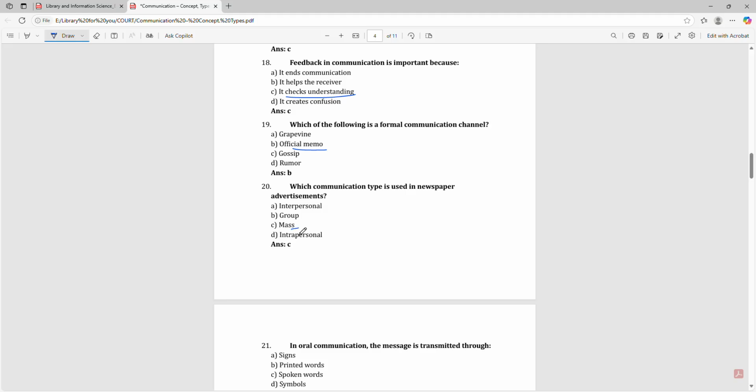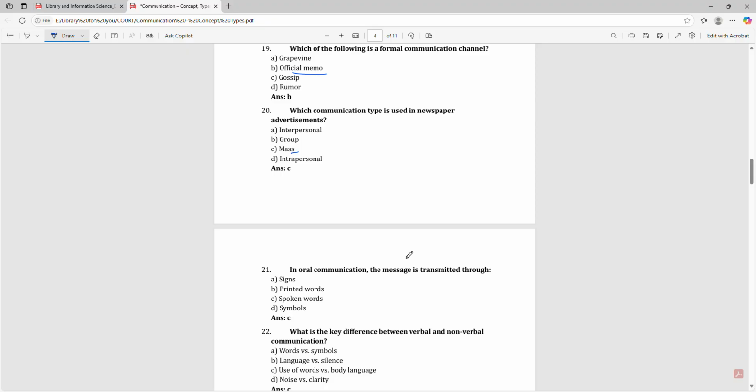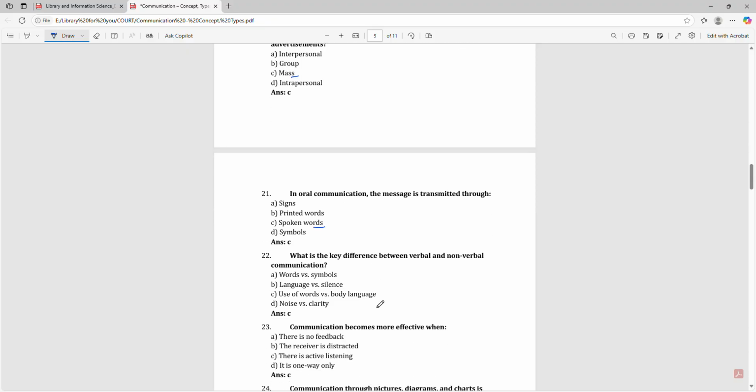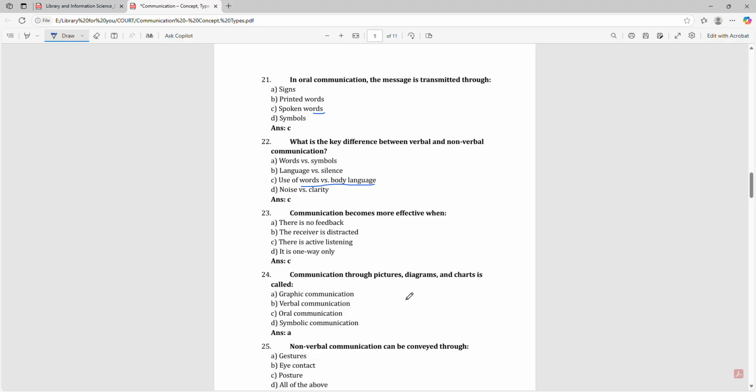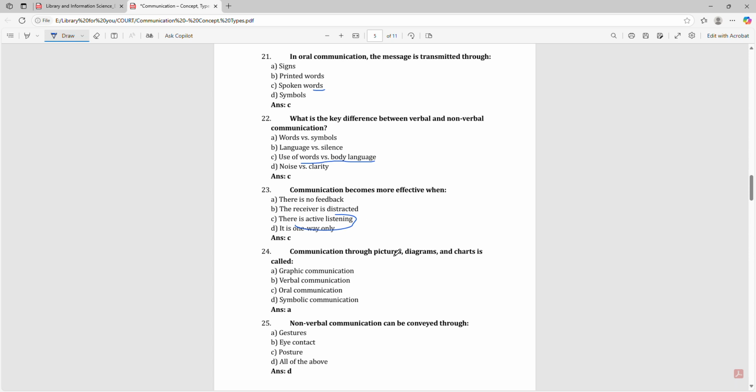That is mass communication. In oral communication, the message is transmitted through spoken words. What is the key difference between verbal and non-verbal communication? Use of words versus body language. Communication becomes more effective when there is active listening.